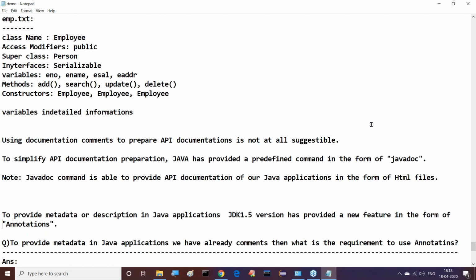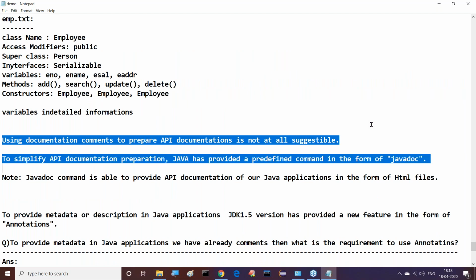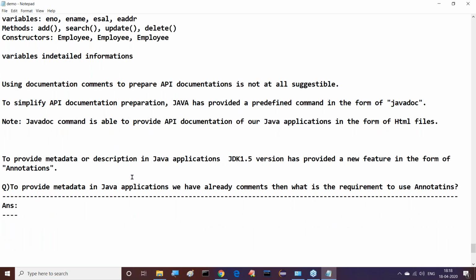But using documentation comments to prepare this API documentation is not suggestible. To simplify documentation preparation, Java has provided a predefined command in the form of javadoc command. Javadoc command is able to provide API documentation of our Java applications in the form of HTML files. Right, sir. I've shown already an example to you how to prepare this API documentation by using javadoc command. API documentation is available not only for our Java applications, but also for Java predefined library. Already Oracle has given that API documentation. Right, sir. Leave this one.